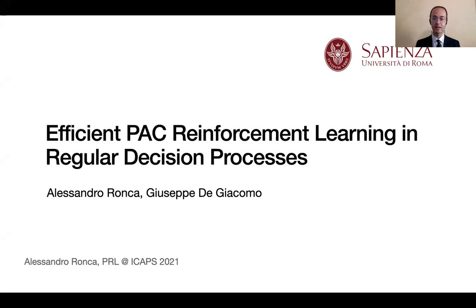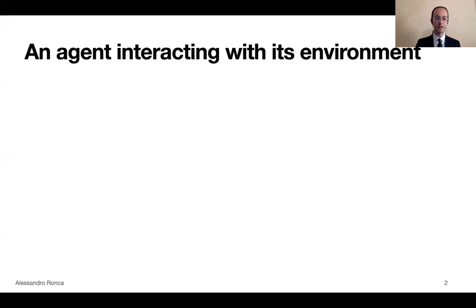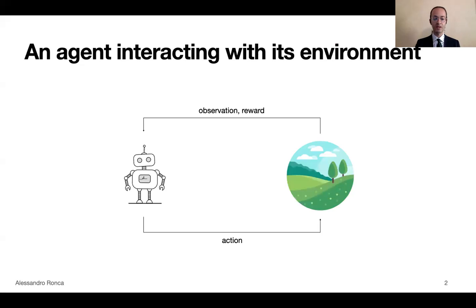I will present Efficient PAC Reinforcement Learning in Regular Decision Processes, a work by Giuseppe de Giacomo and myself. The setting we consider is the one of an agent interacting with its environment. So we have an agent on the left taking actions and receiving in response from the environment observations and rewards.